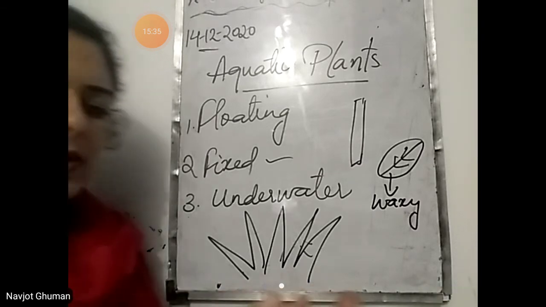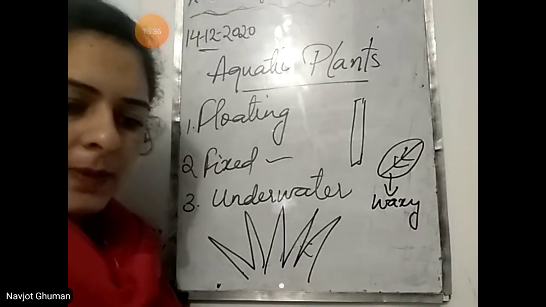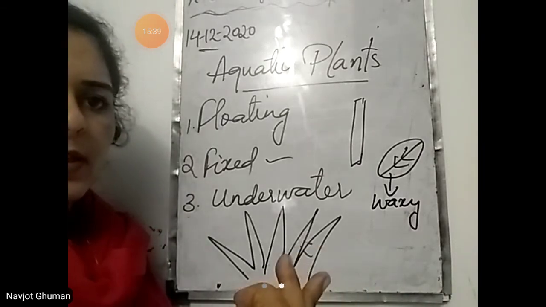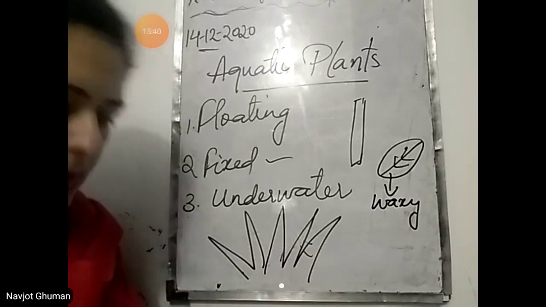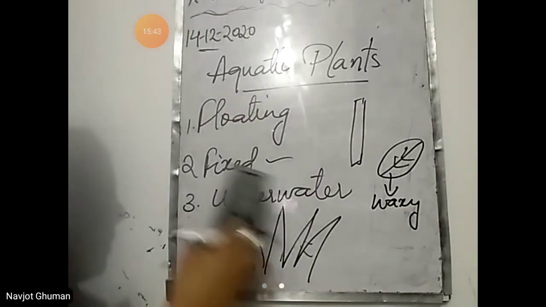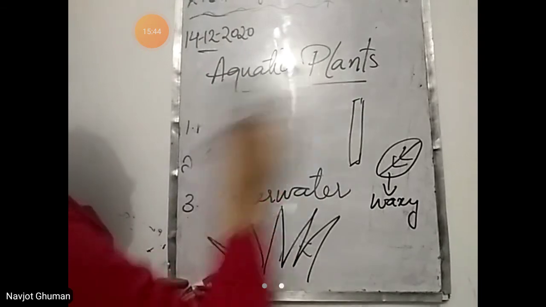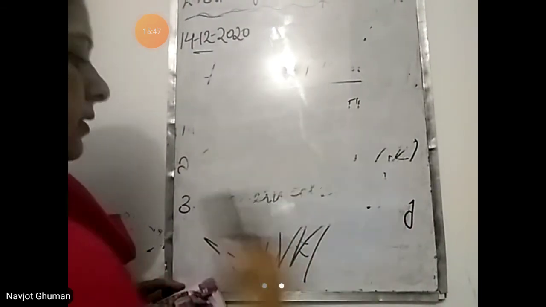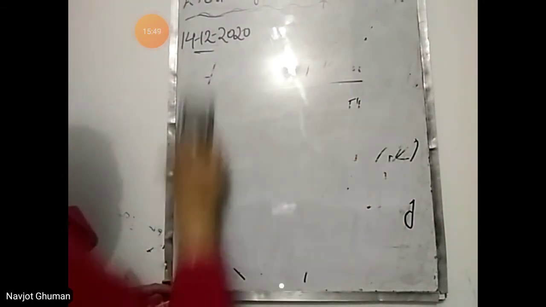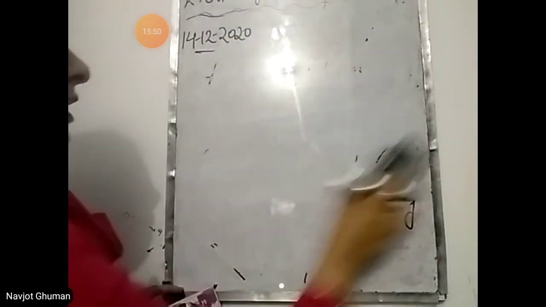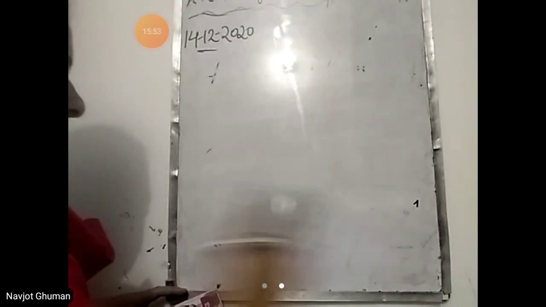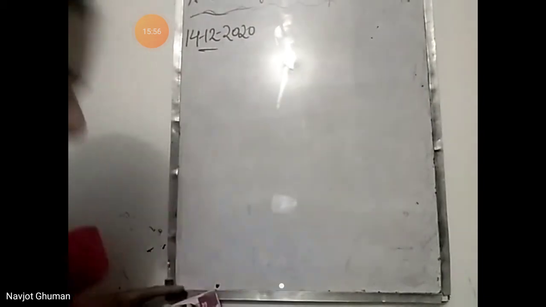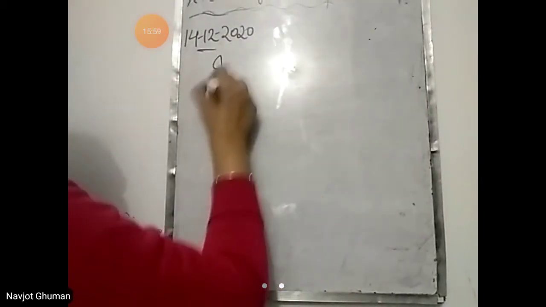So we read about terrestrial plants, aquatic plants. Next comes the category of insectivorous plants. Insectivorous means that eat insects, that are called insectivorous plants. So they eat insects. They are also called carnivorous, means they are eating other animals.